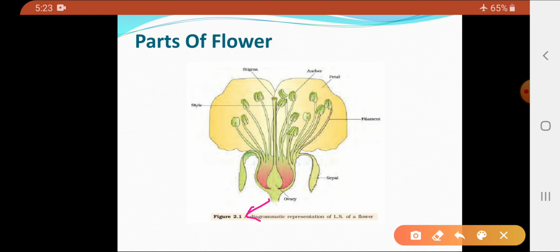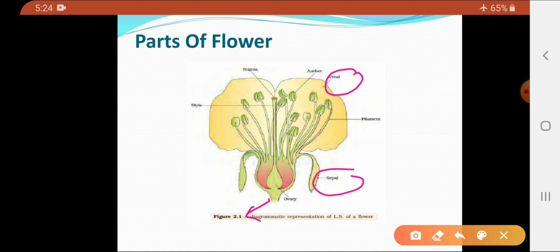Beginning from the outer floral part, the first part of the flower is the sepal. The group of sepals forms a calyx. Inner to the calyx is a group of petals, which is called the corolla. These two parts of the flower are not directly involved in the sexual reproduction of flowering plants, and therefore these parts are called non-essential parts of the flower.